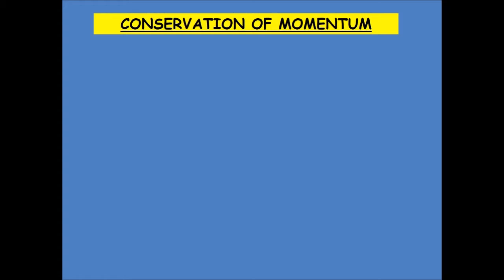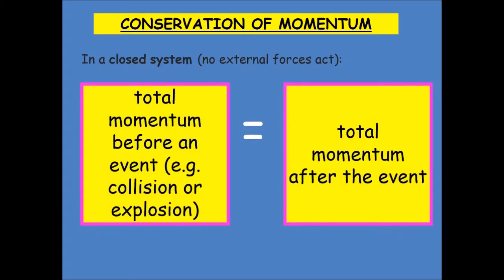Now we are looking at a very specific context here. We are looking at something called a closed system. A closed system just means no external forces act. So in other words, we're just looking at two objects, or more, but normally two objects, either colliding together or moving apart. So we're not worrying about friction and things like that, not looking at any external forces. And our rule simply says this: the total momentum before an event is the same as the total momentum after the event.